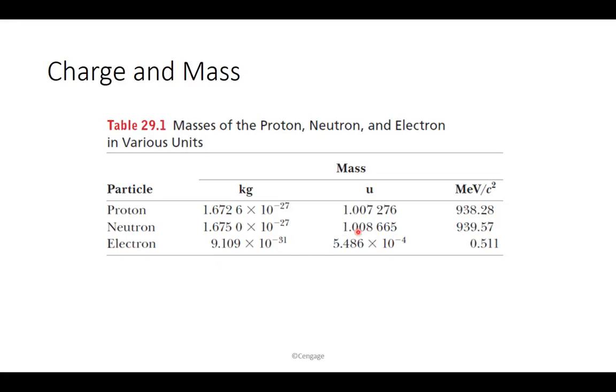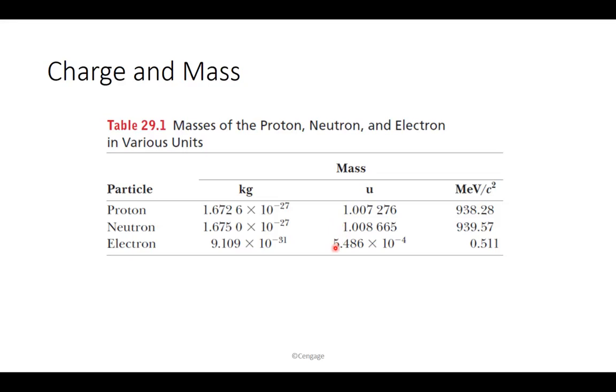Now you can see that I am using two other units for mass here that are more relevant when we talk about nuclear physics. One of them is U, the atomic unit for mass, which for a proton and neutron is approximately 1, and for an electron is approximately 0. So for example, if an element has 6 protons and 6 neutrons and hence 6 electrons, you can say its mass is almost 12 U, because each proton contributes 1 U, each neutron contributes 1 U, and each electron